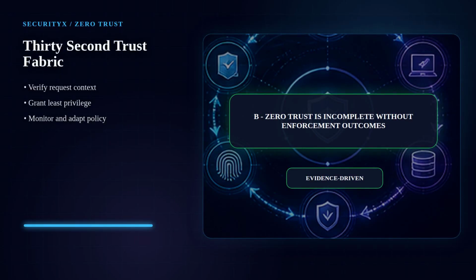Here is the 30-second rule. Zero trust is not a product. It is a security model that verifies every request, limits access to what is needed, assumes breach, segments movement, monitors behavior, and adapts policy from evidence.